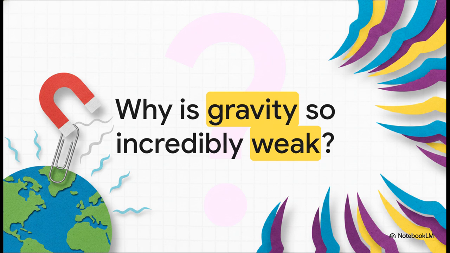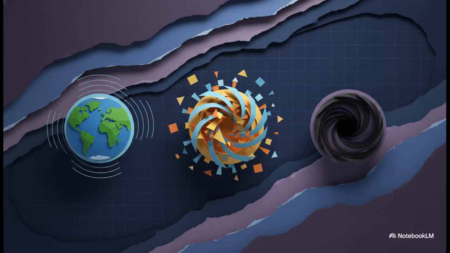Why is gravity so incredibly weak compared to other fundamental forces? I mean, a tiny little magnet can pick up a paperclip, entirely overpowering the gravitational pull of the entire planet Earth. Why is that? This glaring weakness is our first major puzzle, and it's baffled scientists for a very long time. In fact, gravity's weakness is really just one of the 3 deepest open problems in fundamental physics.